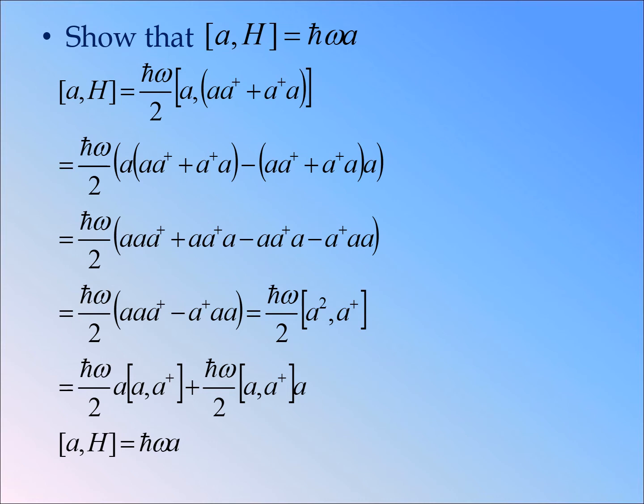Here you already know that [AB, C] is equal to A[B, C] plus [A, C]B. So we can write it is equal to ħω/2 [A, A†] A plus ħω/2 A [A, A†]. The commutation relation between A and A† is equal to 1. So we get ħω/2 A plus ħω/2 A. So this is equal to ħω A.